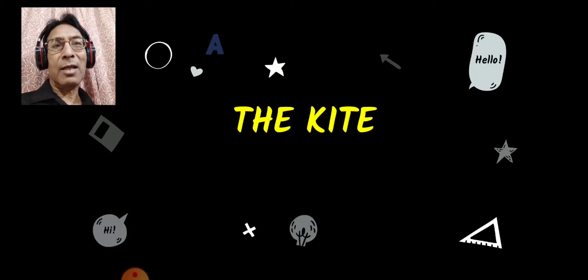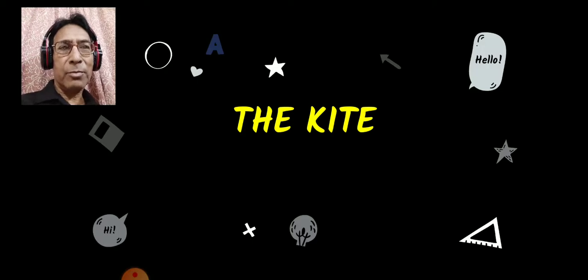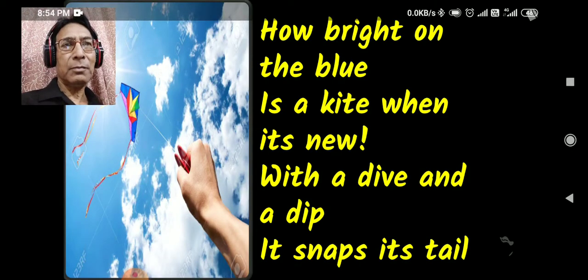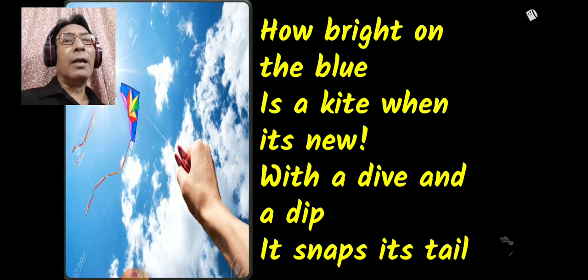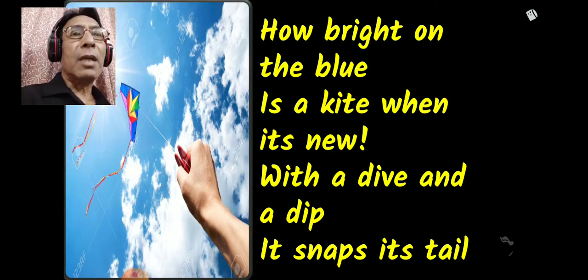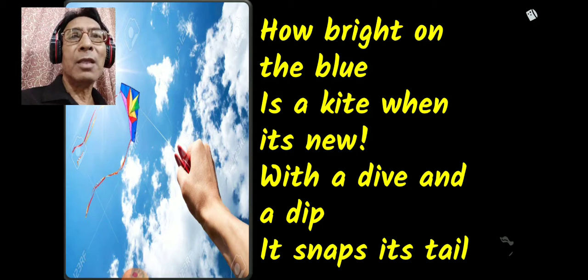You can imagine that the kite is flying, and you can share your own experiences also with the writing of this poem. So let us start with that poem now. How bright on the blue, how bright, how beautiful on the blue. Blue means the blue background of the sky. Just as you can see in the picture, the kite looks so beautiful.